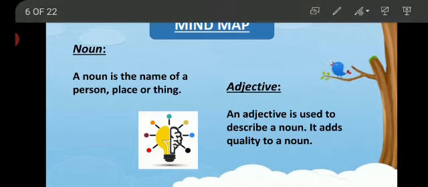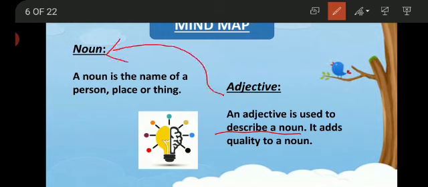Yes, what is a noun? A noun is a naming thing, or you may say noun is the name of a person, place or a thing. And why do we use an adjective? We use adjective to describe a noun. So adjective adds quality to a noun. Okay?